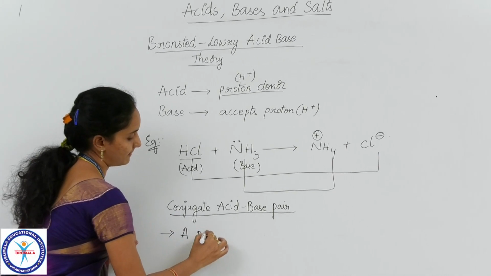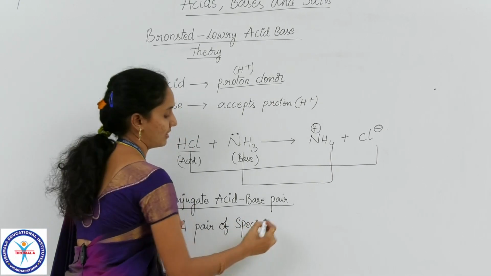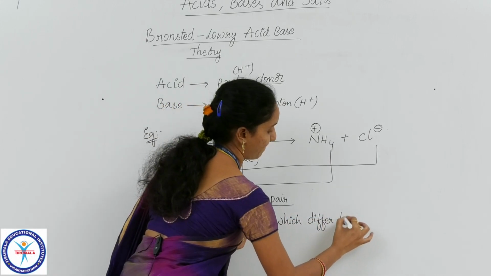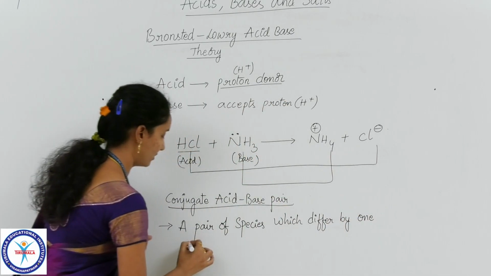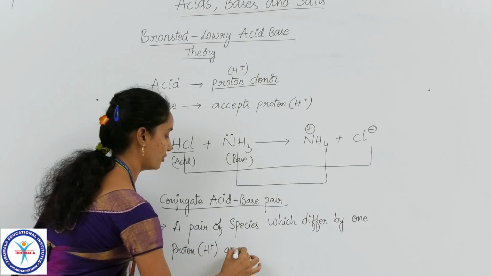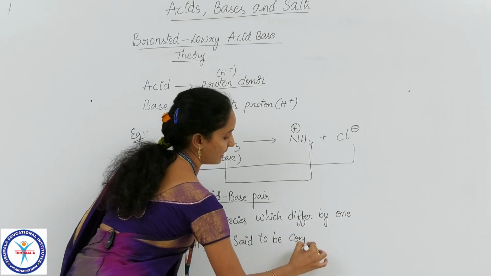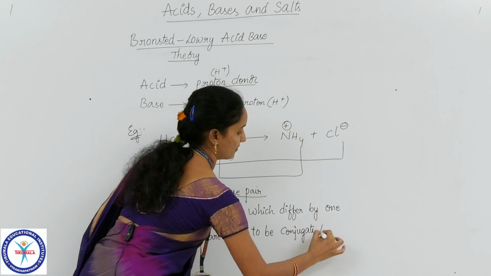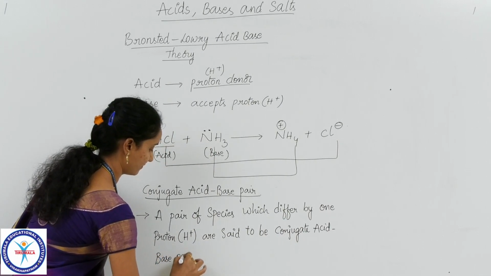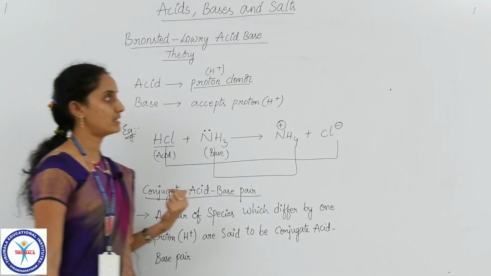A pair of species which differ by one proton are said to be a conjugate acid base pair. Let me explain this in detail.